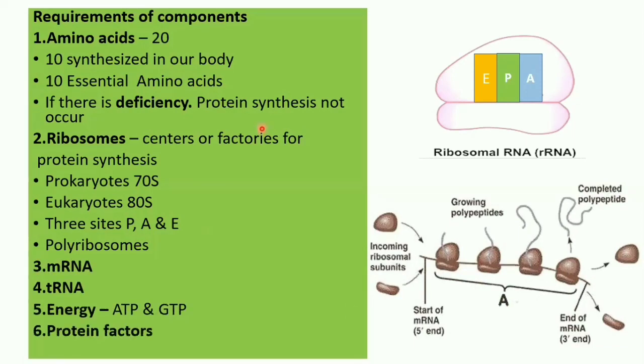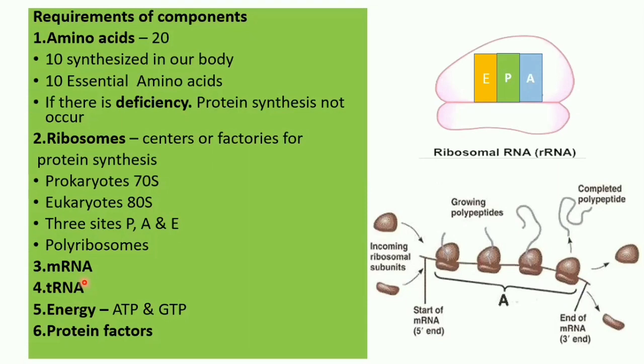Then, apart from amino acids and ribosomes, translation also requires mRNA and tRNA. Now, those who haven't seen my video on structures of RNA, please see that so that you will have a better idea of translation. First see the structure of mRNA and tRNA, and then see translation. In mRNA, the specific information required for the synthesis of a given protein is present.